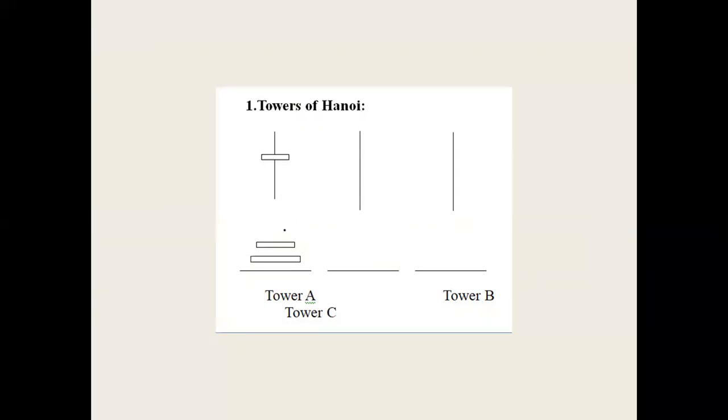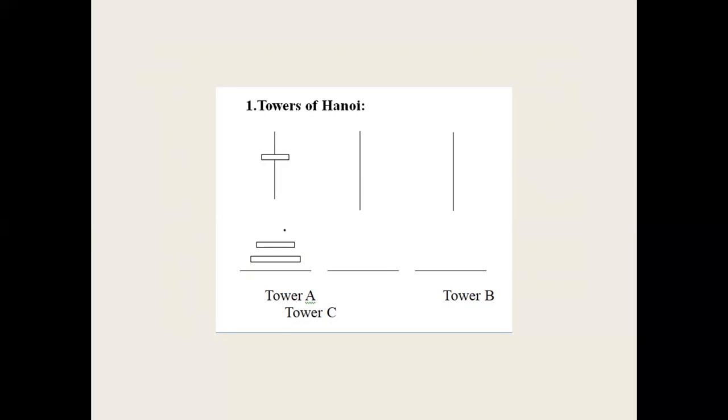At any time, a small disk is on top of a big disk, that is, the size of the disks decreases from bottom to top.